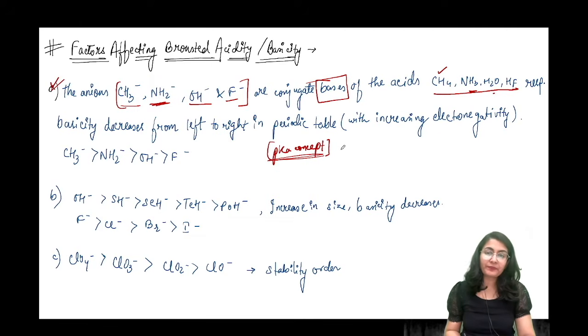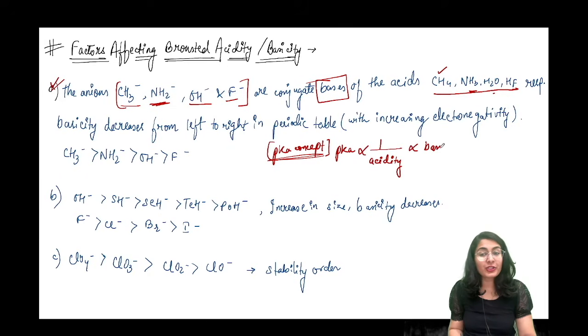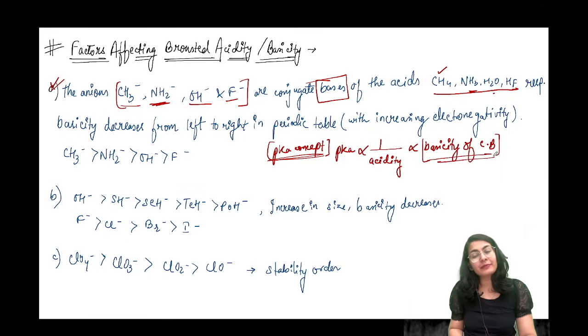होता है, या फिर let's say you know that pKa is inversely proportional to acidity. But I also told you that pKa is directly proportional to the basicity of the conjugate base. ठीक है? So if you remember the pKa of all of these molecules, it will be awesome. For methane, it was somewhere around 48 to 50. For ammonia, it was somewhere around 33 to 35.